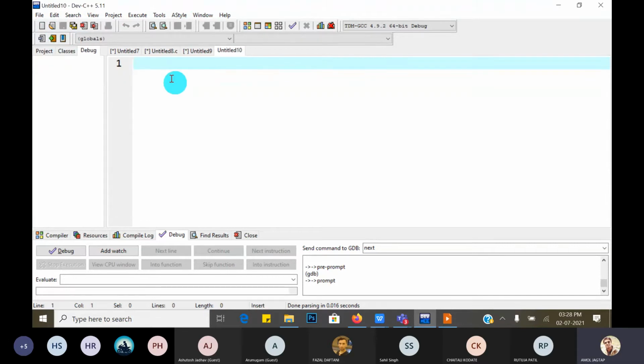What is the example? Take two numbers from the user and find which one is max.